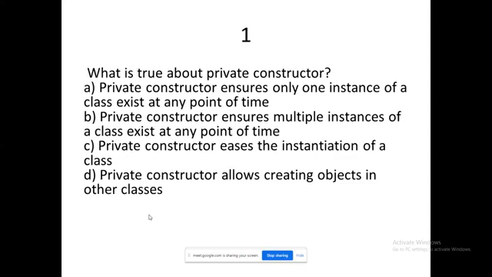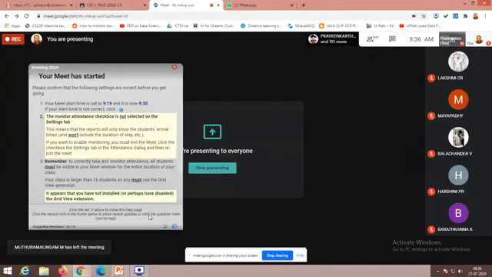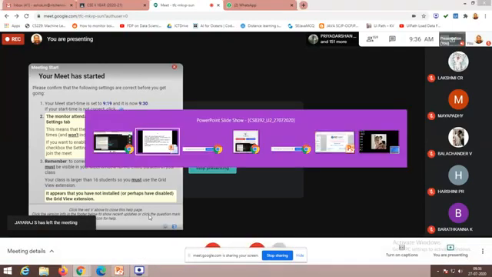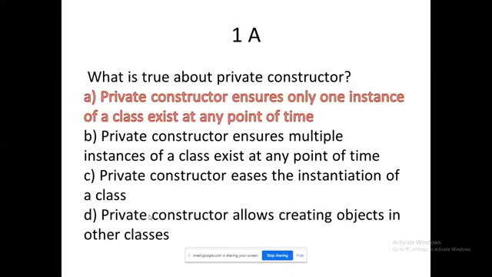What are the options that we are ready to receive? No options yet. What is true about a private constructor? Only the first point, because multiple instances cannot be created.